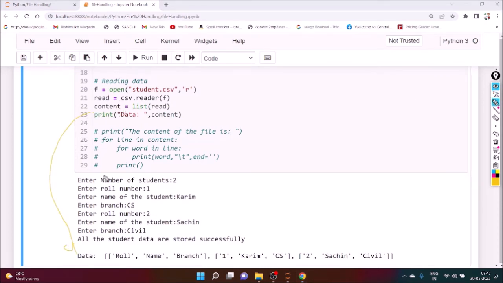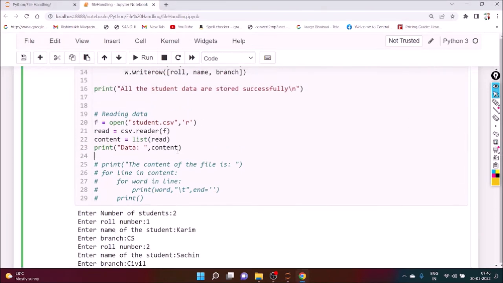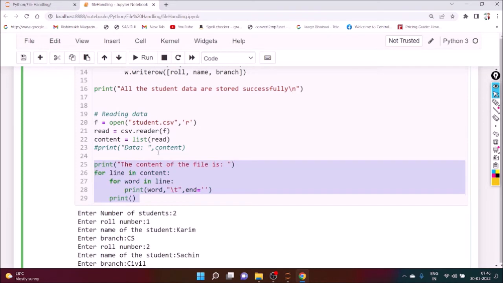Suppose we want to display it properly. From that particular content, we take the lines one by one, and from each line we extract the words and print the words with some tab and new line. Are you getting my point? So we can execute it.